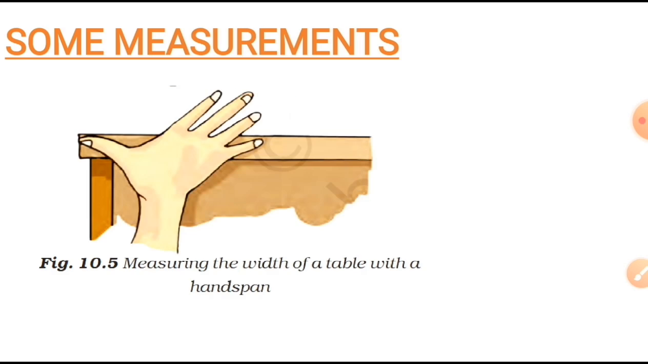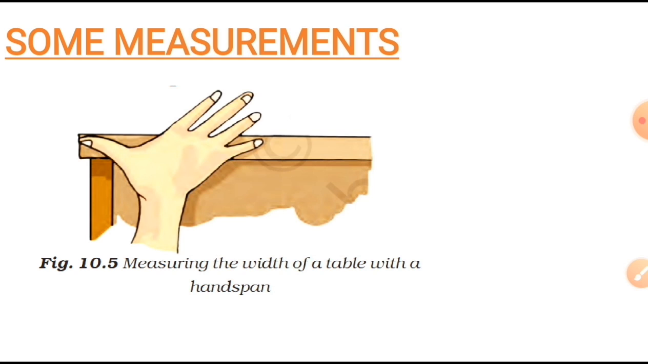Now you can see the heading says some measurements. So now we will understand some of the measurement. This picture clearly shows you that this student is trying to measure the table using handspan. Now, measurement means comparison of unknown quantity with some known one, and this known quantity, that is called unit. Okay, so there may be many units for measurement. If I classify the units used to measure anything, they can be of two types: standardized unit, non-standardized unit. Let us understand in detail.